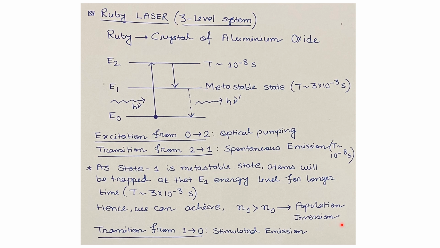Now if we can achieve the population inversion, then we can easily get the enhanced stimulated emission, and that process will happen between the energy state 1 and 0. So we understood how the laser effect happens in the case of ruby laser.